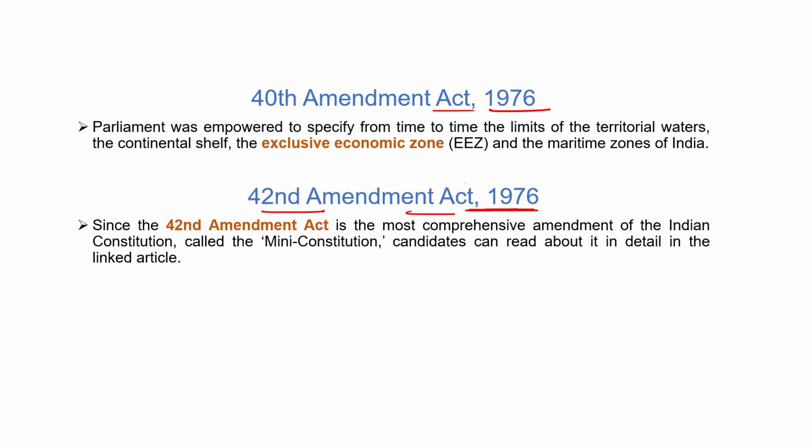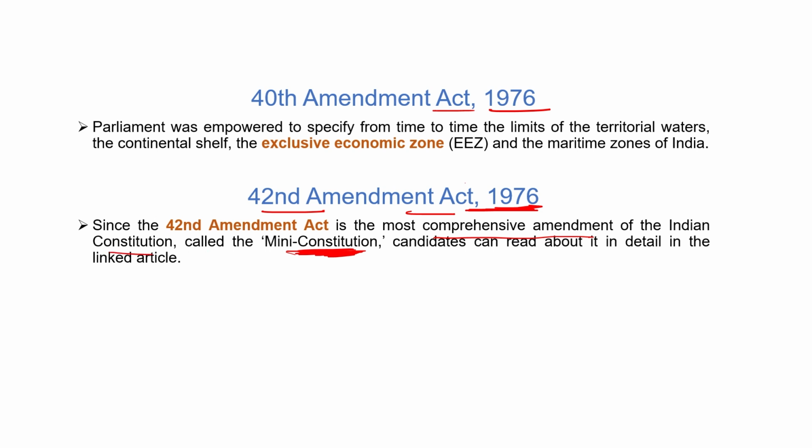And for today, our last amendment is the 42nd Amendment Act 1976. The 42nd Amendment Act 1976 was done during the time of emergency, and several major changes were done by the Indira government. As there were lots of constitutional changes done in this amendment, this amendment is known as the mini constitution of India. Why is it known as the mini constitution? Because it is the most comprehensive amendment of the Indian constitution, where several things were changed.